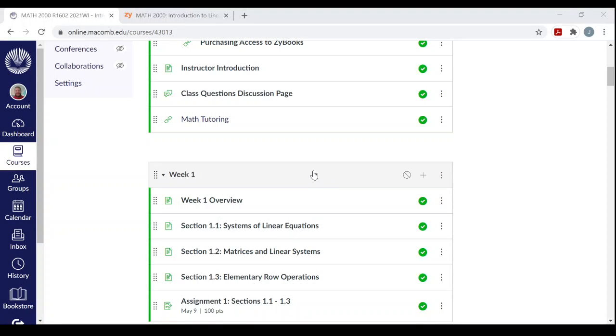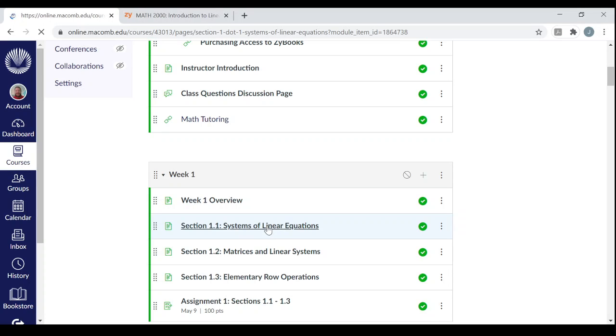So starting here, this is your Canvas page. Now I'm in the teacher view, but you'll see the same exact modules. And every week a new module will open up with sections I recommend you study and read and do work on. Even though almost everything, the assignments and ZyBooks activities, aren't due until Sunday, May 9th, I just recommend you do these this week, and I'll have recommendations each week so that if you keep up with those, you won't be overwhelmed at the end of the semester.